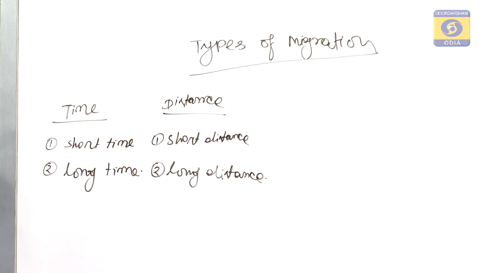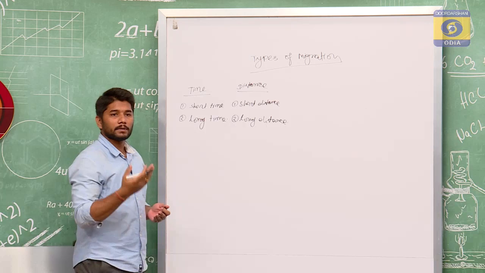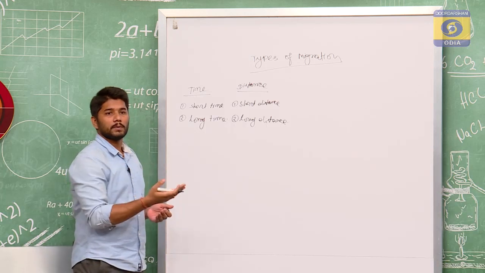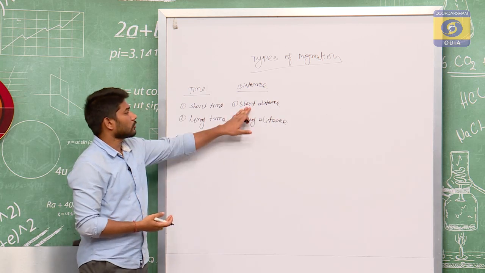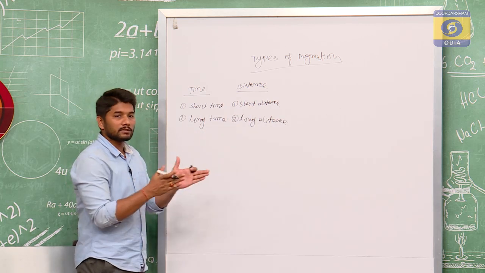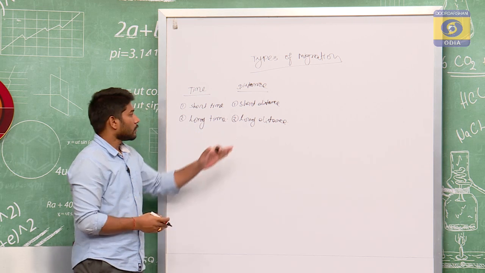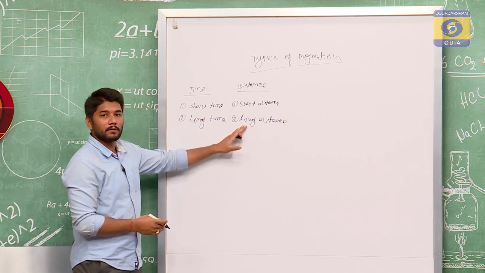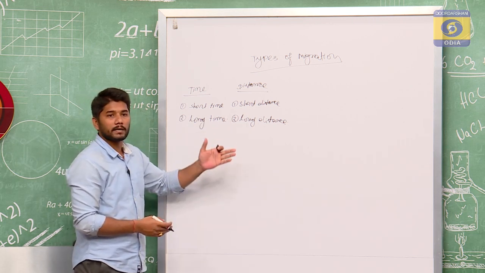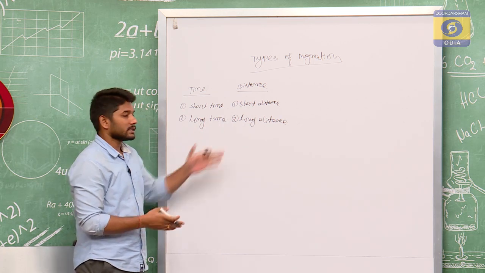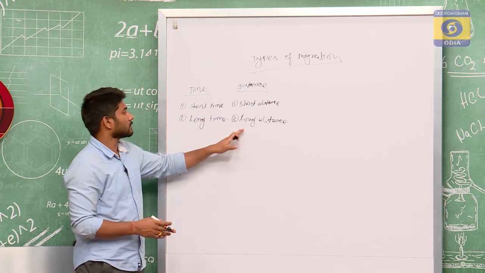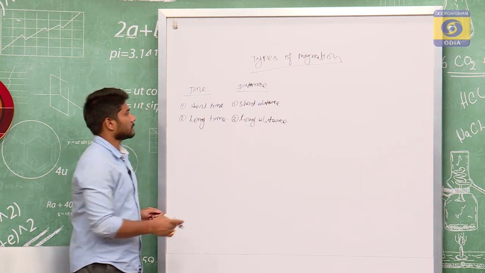Let us take an example: when a person migrates from Cuttack to Bhubaneswar or from Rourkela to Bhubaneswar, then it is a short distance migration, where the distance of migration is very small. Whereas, if someone migrates from Odisha to America, or from Delhi to New York, then the distance is very long and it is called long distance migration.